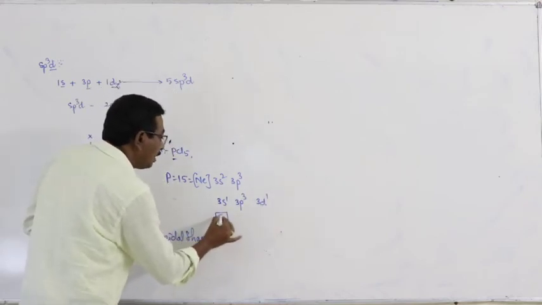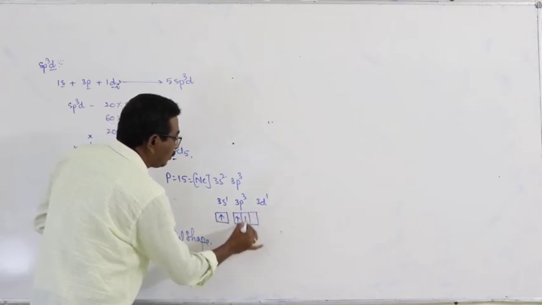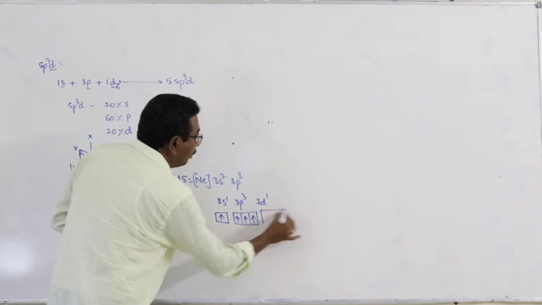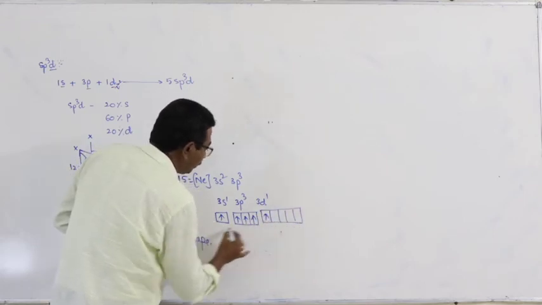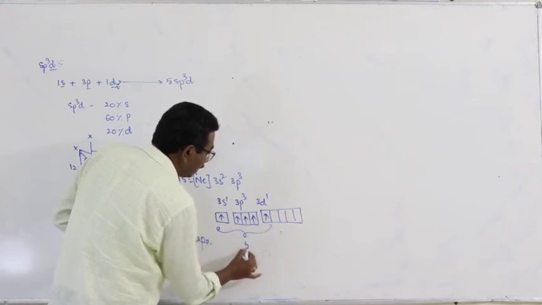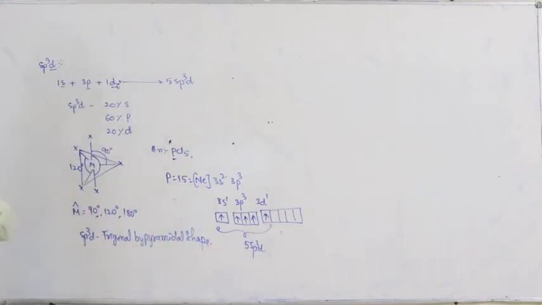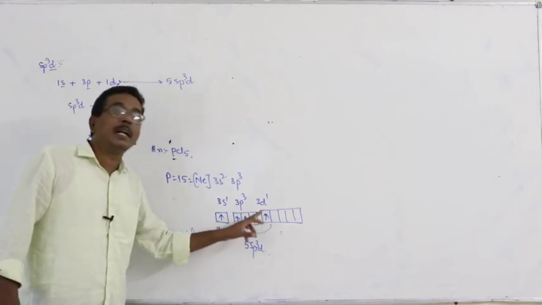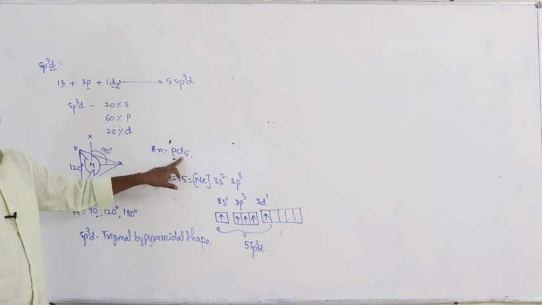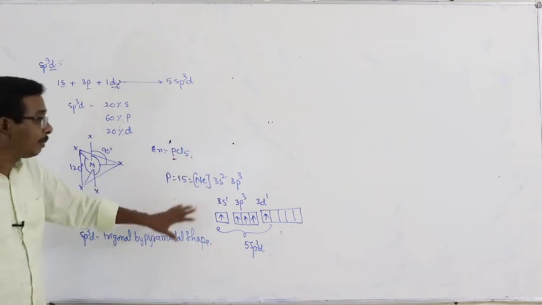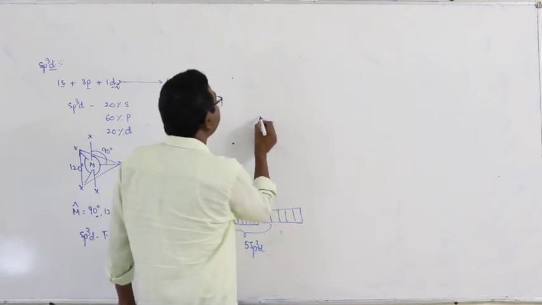Now, one s orbital and 3 p orbitals mixed with each other, resulting in the formation of 5 sp3d hybrid orbitals. The 5 sp3d hybrid orbitals overlap with the p orbitals of chlorine atoms, resulting in the formation of 5 sigma bonds.